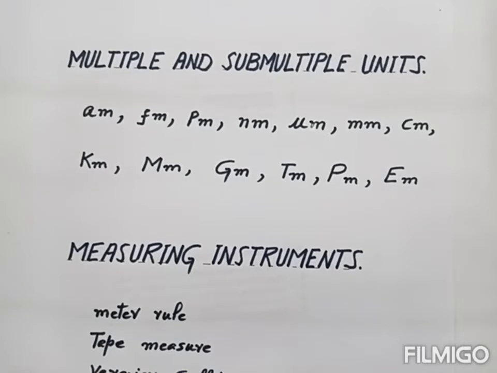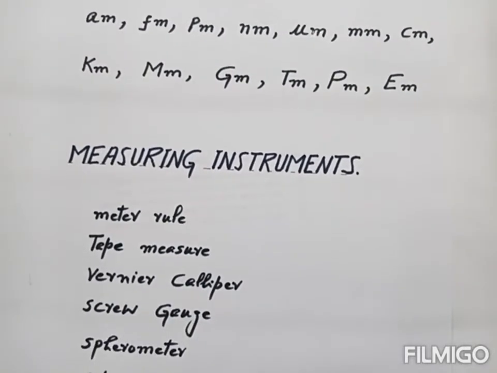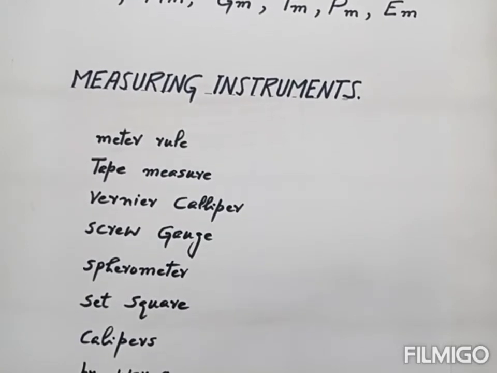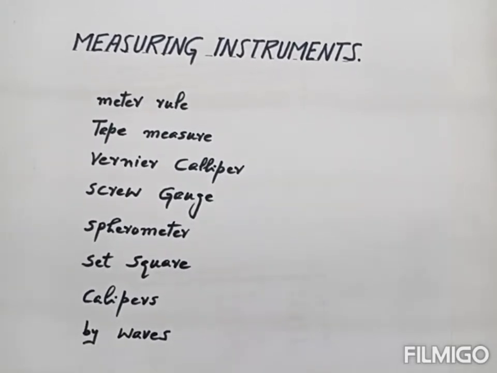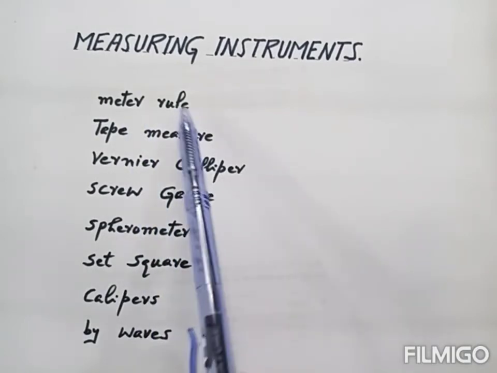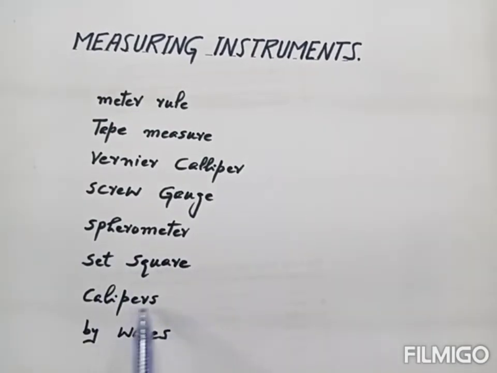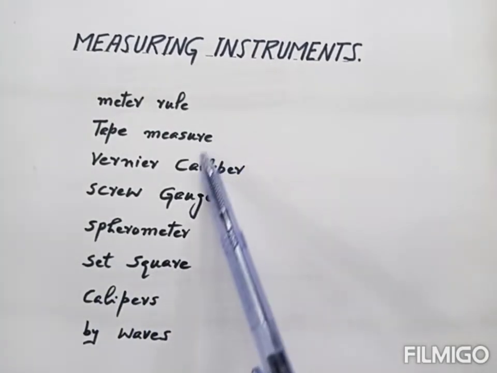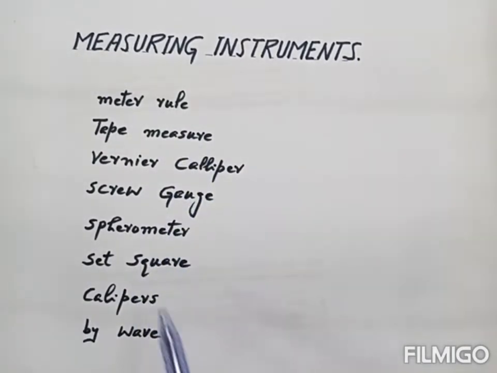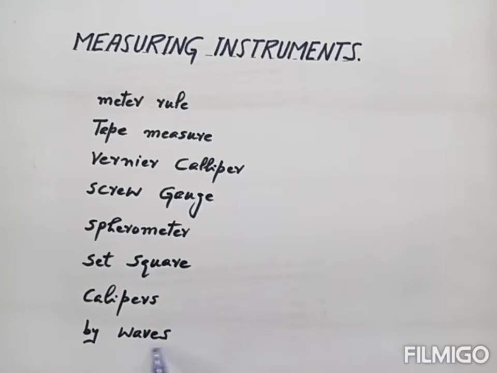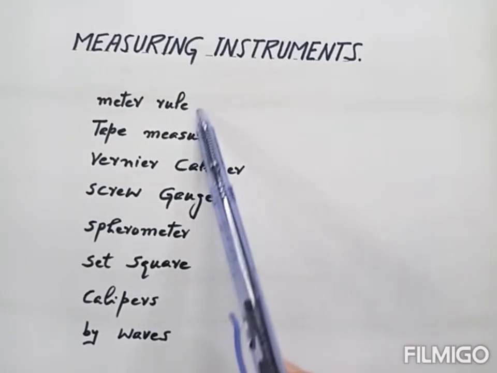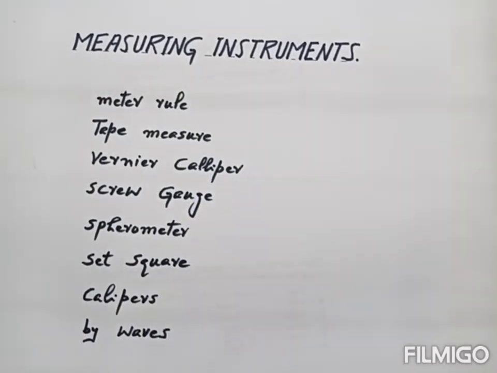Then after this we are going to discuss the measuring instruments. What are the measuring instruments which are used to measure the length? Length is measured by meter rule, tape measure, vernier caliper, screw gauge, spherometer, set square, calipers, and by waves. Length is also measured by waves. For example, ultrasonic waves are used to measure the depth in the sea. So this is also a way for the measurement of length.